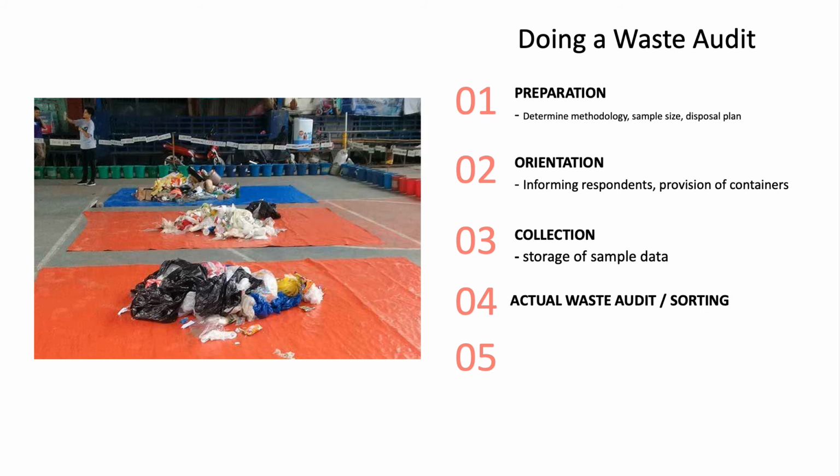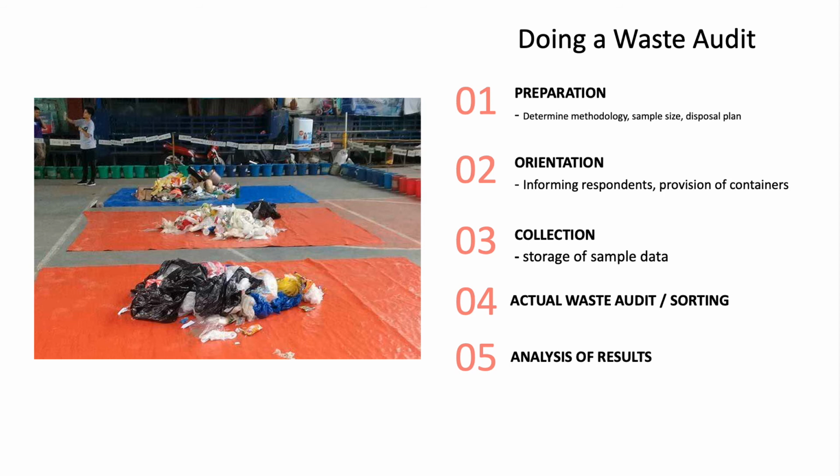Number four is the actual waste audit and sorting. This would be very familiar for a lot of participants. The actual audit involves a setup or layout where you do your sorting, weigh the products, count the number of plastic materials, for example, provide some catalog, and populate them in data sheets.